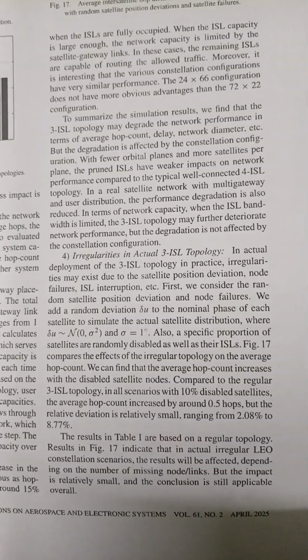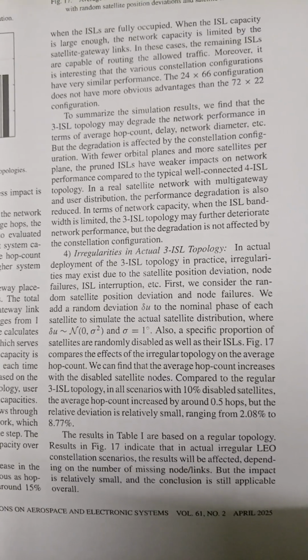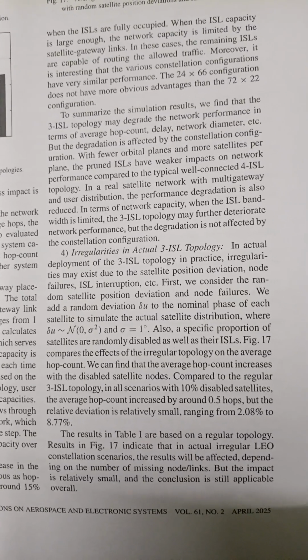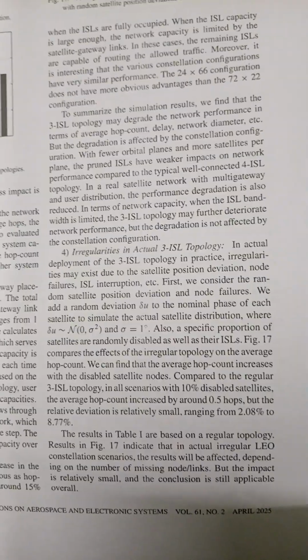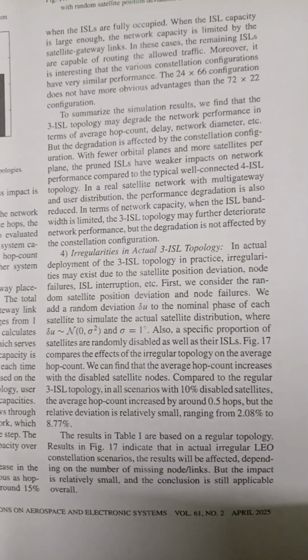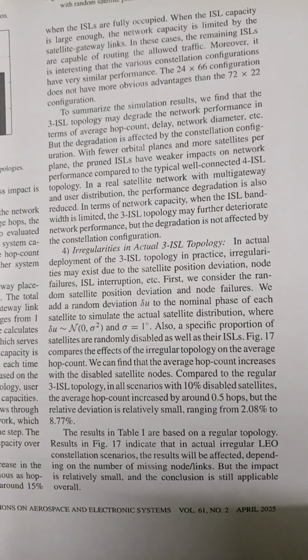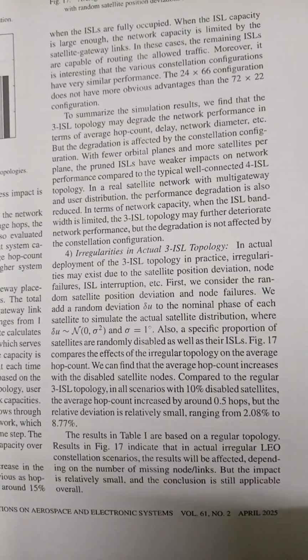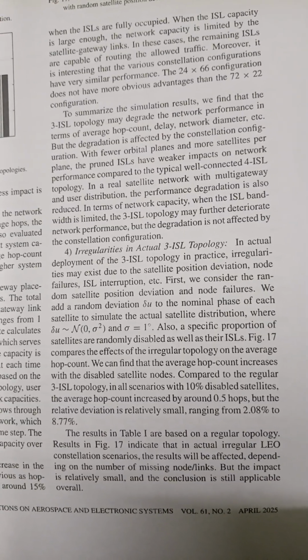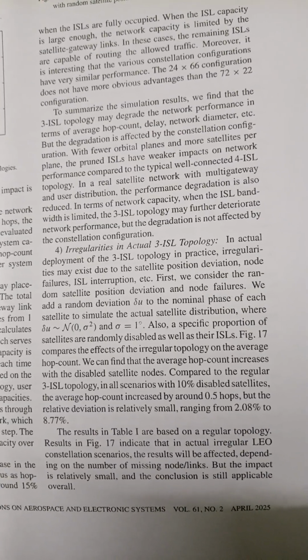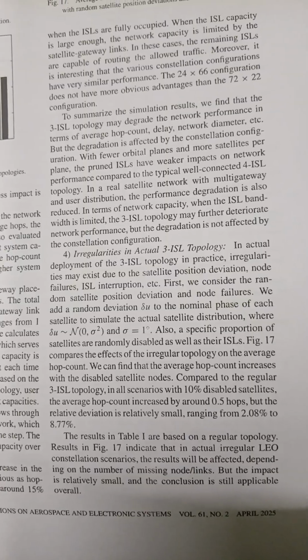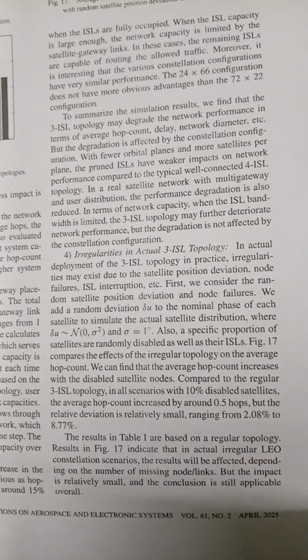The results in Table 1 are based on the regular topology. Figure 17 illustrates the actual irregular LEO constellation scenarios. The result will be affected depending on the number of missing nodes or links, but the impact is relatively small and the conclusion is still applicable overall.